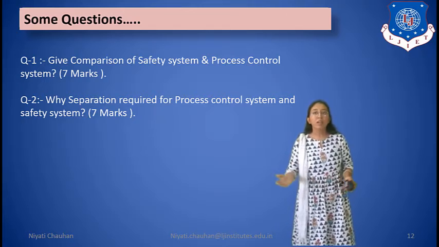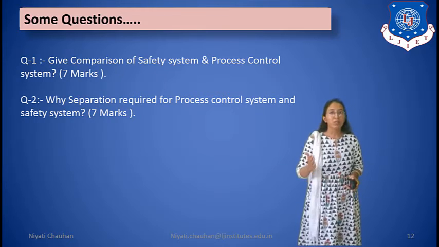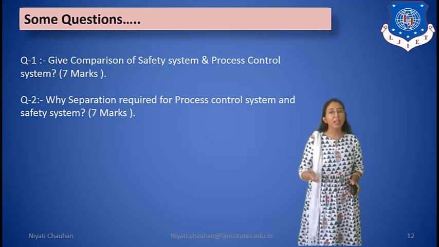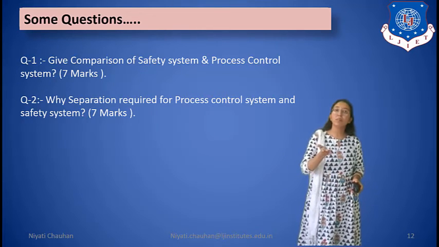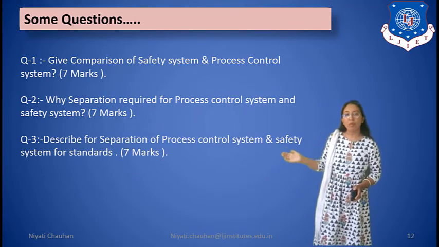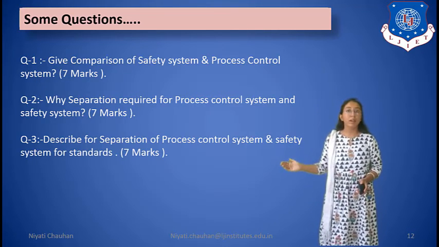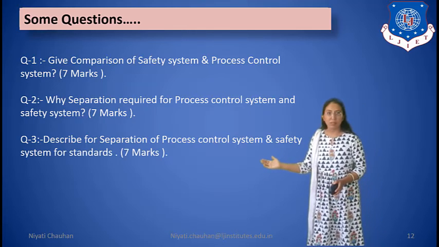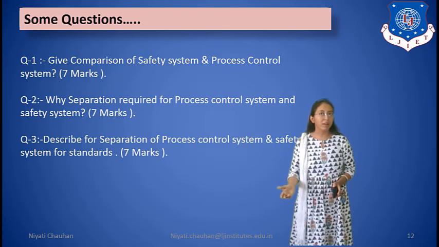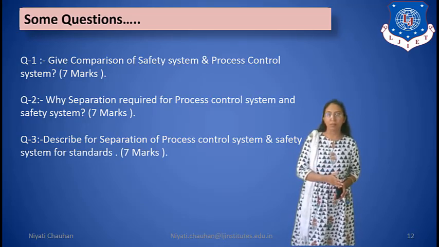Okay, if we combine process control system and safety system, some problems arise in our industries, right? So that's why we separate our process control system and safety system. Question 3. Describe the separation of process control system and safety system according to standards. So for 7 marks, you have to write all standards and, in all standards, how we separated safety system and control system.